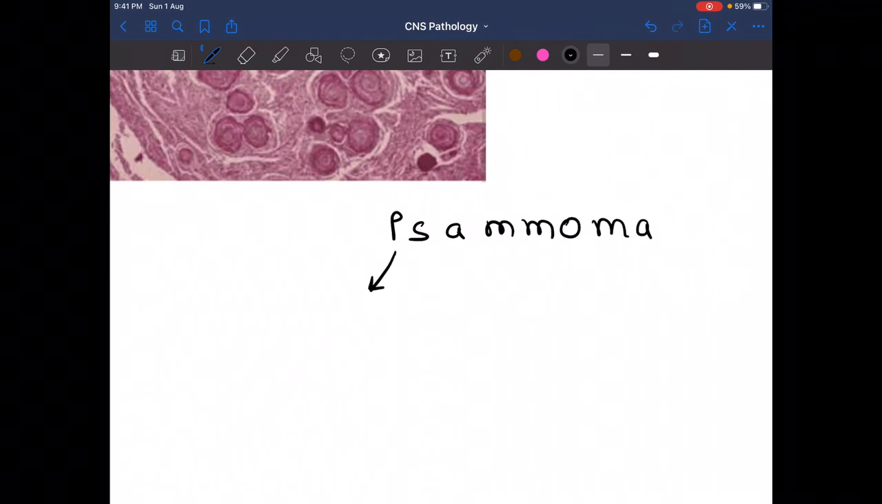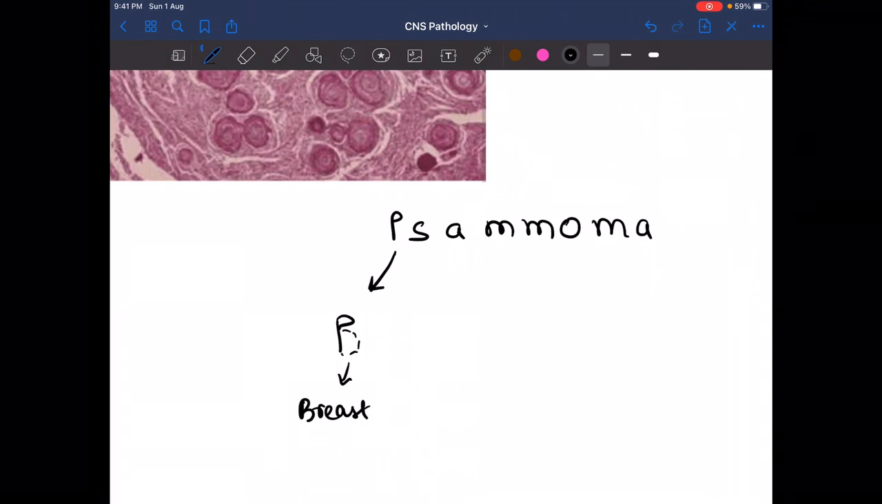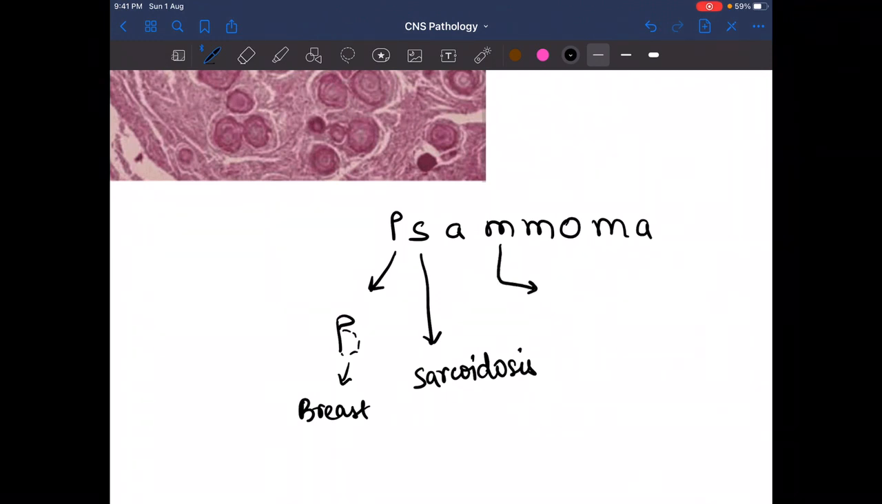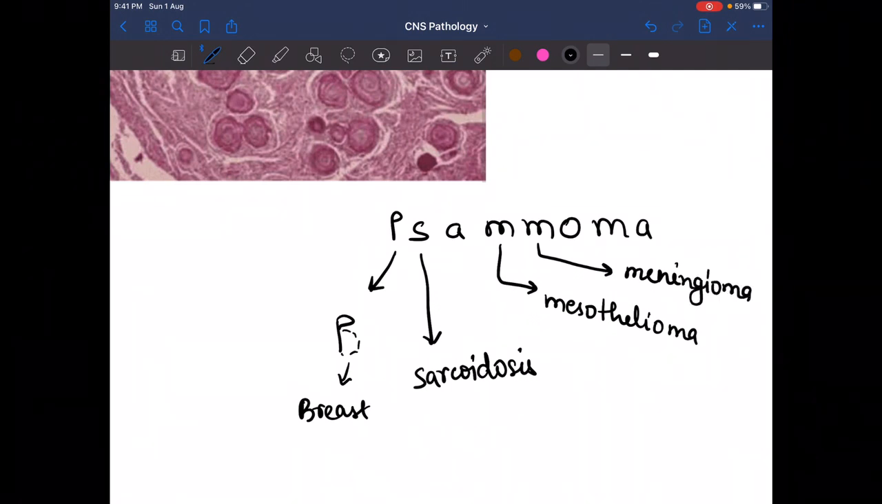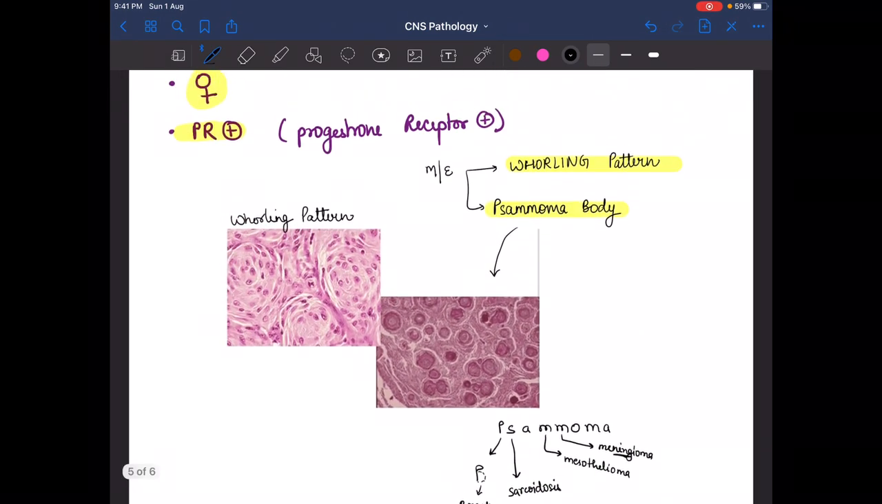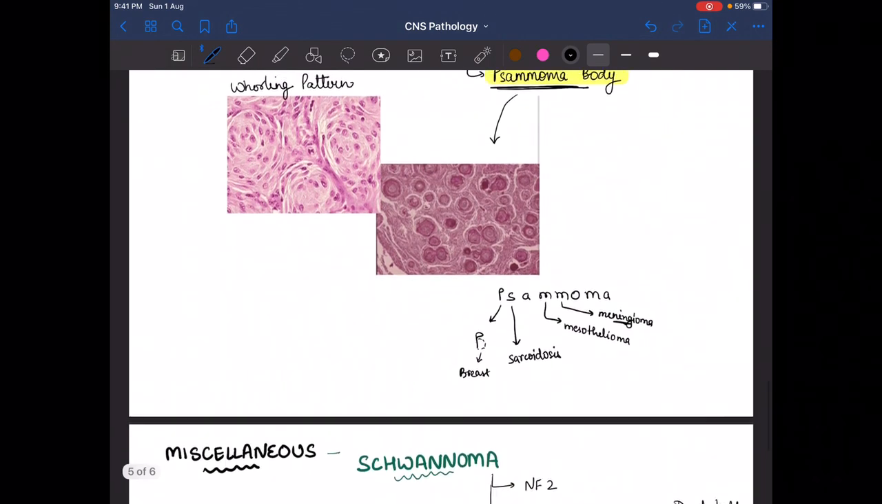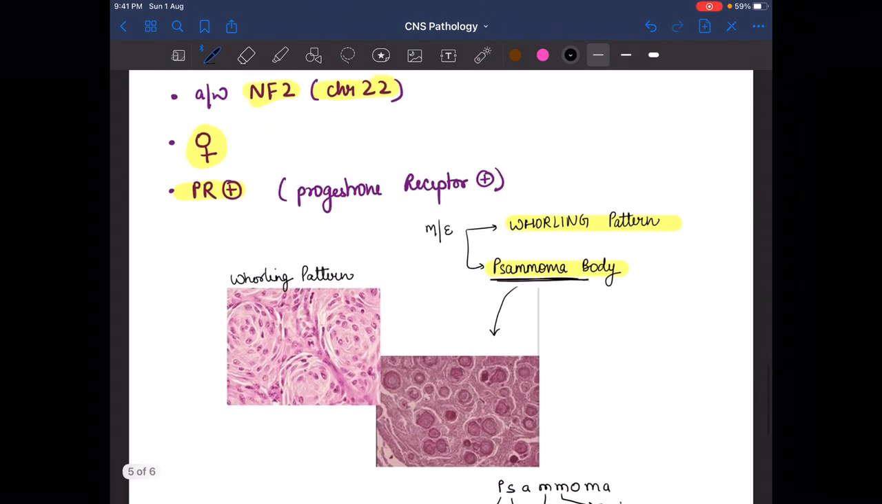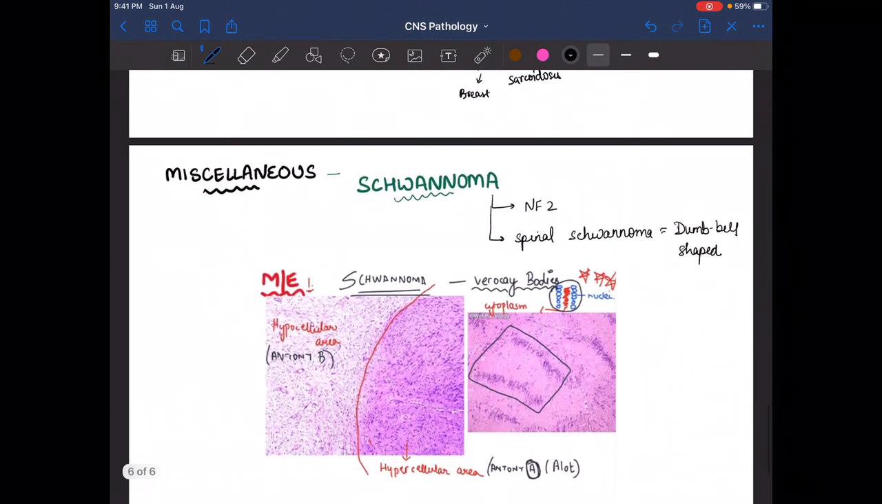The psammoma bodies are seen in, we make P as B, so seen in breast cancer. S for sarcoidosis, in sarcoidosis also we see the psammoma bodies. And M for mesothelioma, in mesothelioma we see the psammoma bodies, and another M is for meningioma. So this is a brain tumor. Meningioma is the most common benign brain tumor in the adult, which we study here, and it involves the psammoma bodies. So this is the mnemonic for where we find the psammoma bodies.